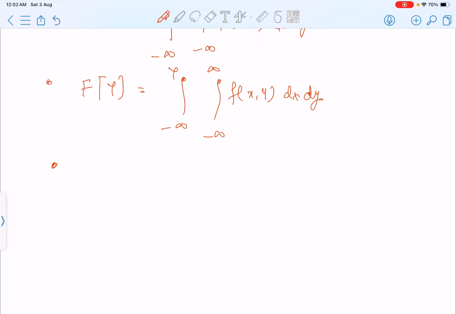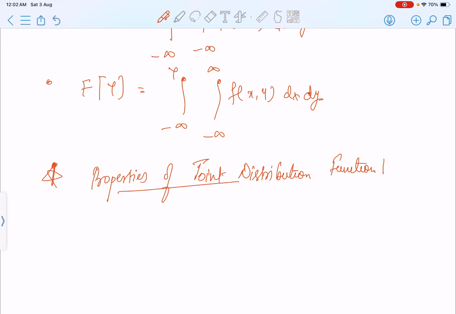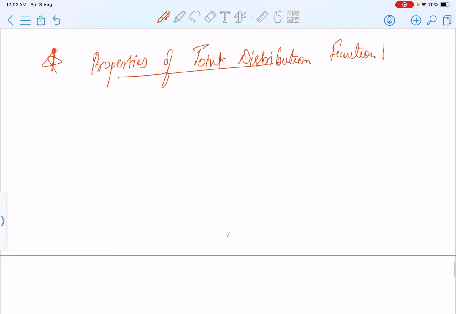Now the second thing is the properties of joint distribution functions. What are the properties of joint distribution functions?